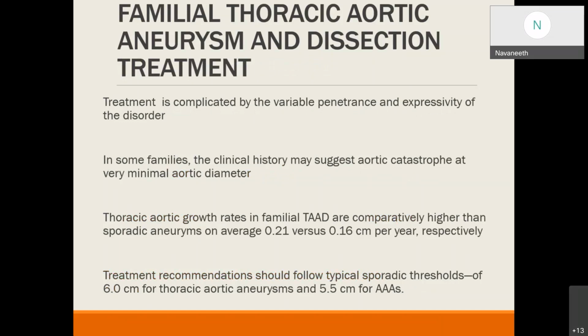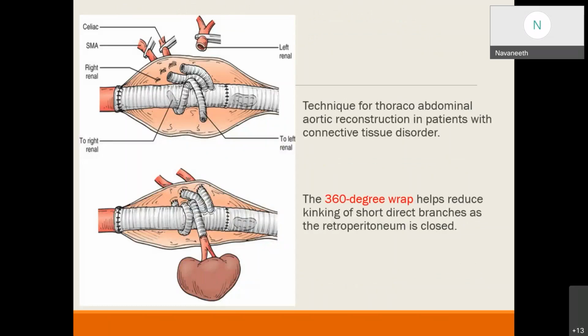Treatment is complicated by variable penetrance and variable expressivity of the disorder. In some patients, aortic catastrophe can occur at a very minimal aortic diameter. The growth rates are comparatively higher in familial thoracic aortic dissections, on average 0.21 centimeter per year, versus sporadic aneurysms, which grow at a rate of 0.16 centimeter per year. The treatment threshold for sporadic aneurysm should be 6 centimeters for thoracic aneurysm, and 5.5 centimeters for abdominal aortic aneurysm.